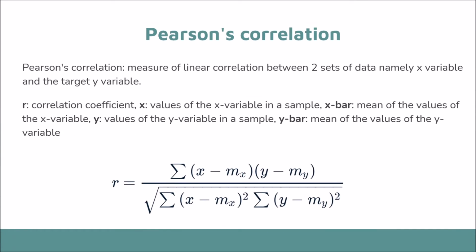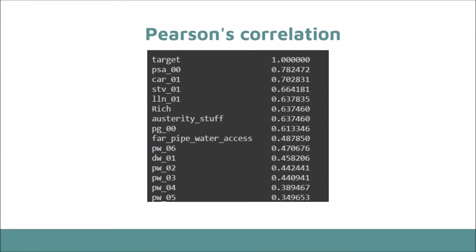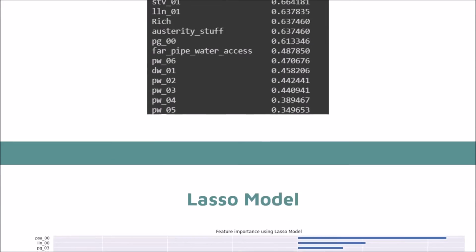Pearson's correlation is a useful way of measuring the linear correlation between two sets of data, the X variable and the target Y variable. The formula shown here is used to find the correlation coefficient of the two sets of data. Using the formula, we derive that PSA_00 is the variable that has the highest Pearson's correlation as compared to the other variables. The target is directly correlated as it is mapped against itself.